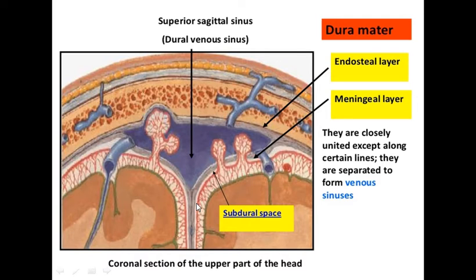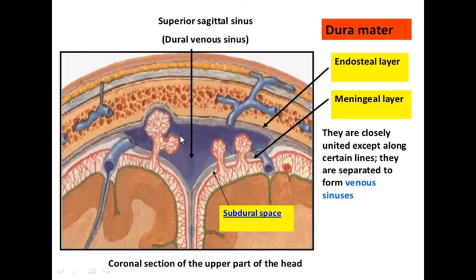Now in this picture we can see that these are actually two layers of dura mater. The endosteal layer, see, this is the bony skull, ठीक है, and the deep inside are the meningeal tissues. ये brain tissue है, इसके ऊपर pia mater है, this is the arachnoid, right? Arachnoid. So this is the dural layer, the gray one. This is the dural layer, right?